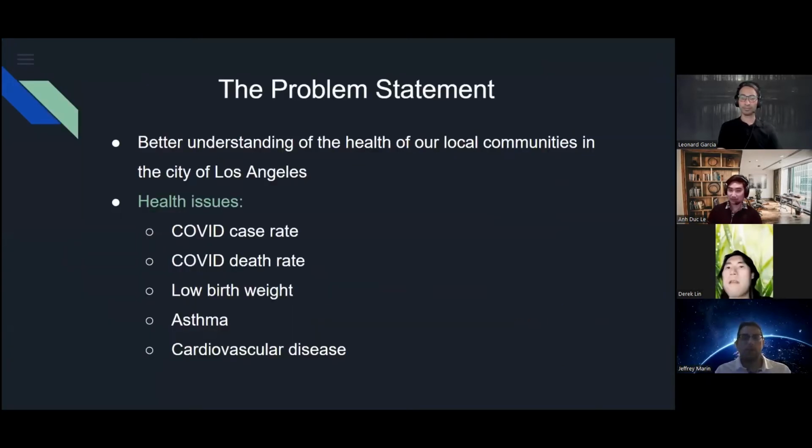All right, so we can start with our problem statement. What we want to do is better understand the health of our local communities in the city of Los Angeles. In order to do so, we're going to focus on a few of the health issues that we have. In the last few years, there's been the COVID epidemic that we've been worrying about. So we want to definitely focus on COVID, specifically COVID case rates, as well as COVID death rates. And there's a few other health issues that we want to focus on as well, such as low birth weight, asthma, as well as cardiovascular disease.